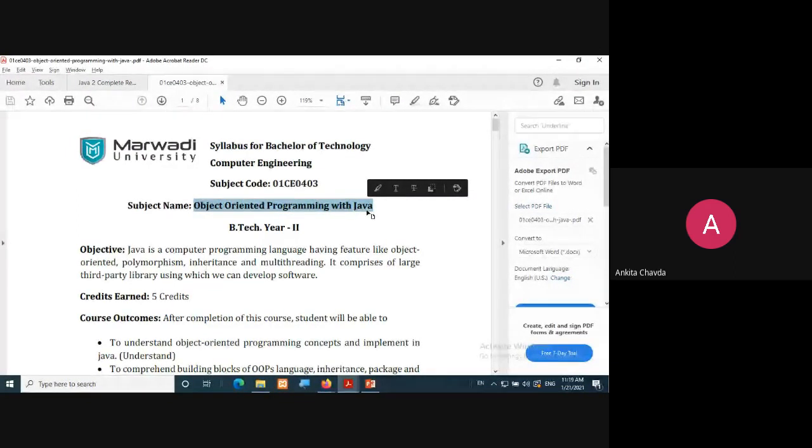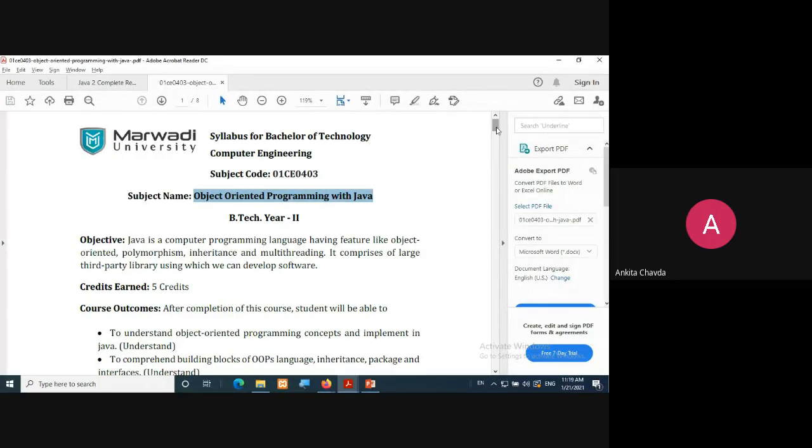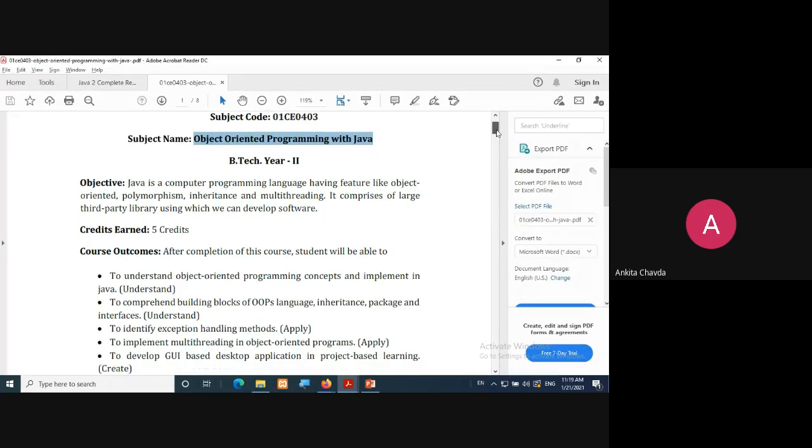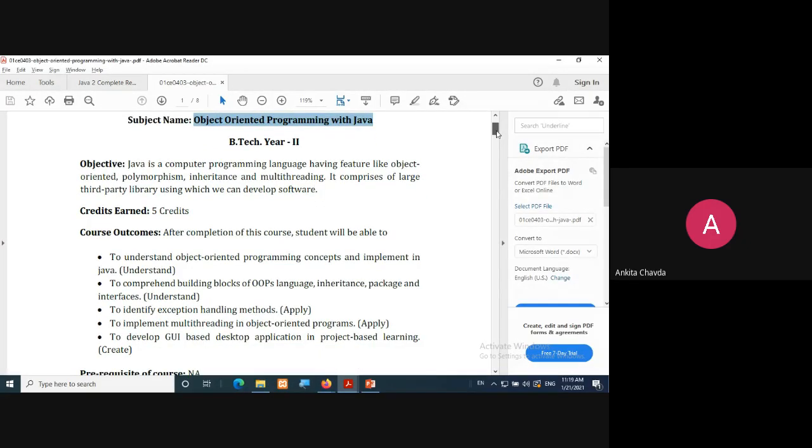So this is what our syllabus is. We have already learned Object-Oriented Programming with C++. Now this is the extended version, you can say, that's Java, right? Because it is again object-oriented programming. So we would be having all the features of the language which is object-oriented, because we are focused on object, right? We are focused on our data.